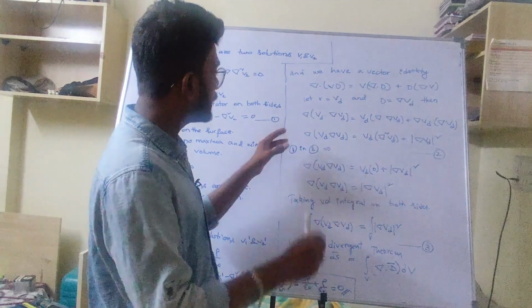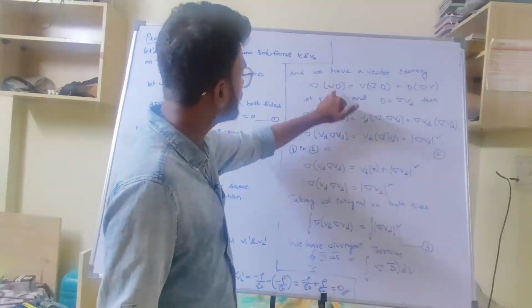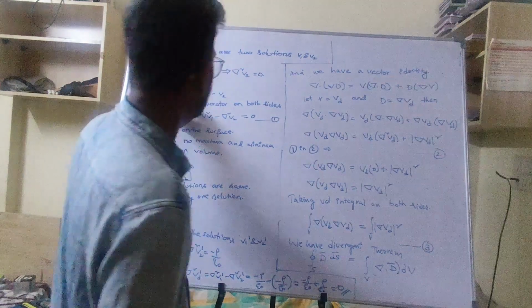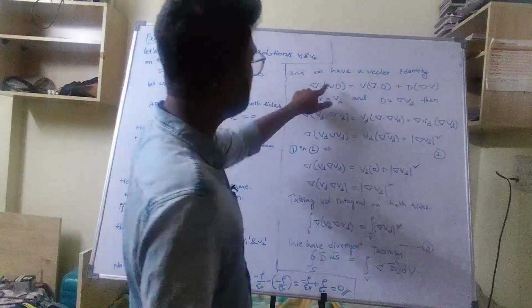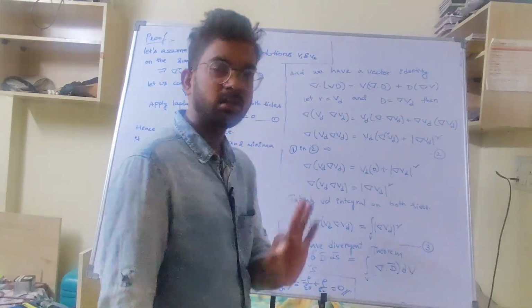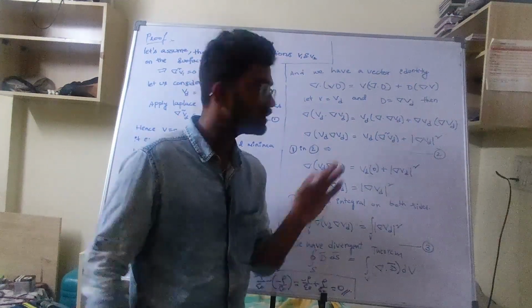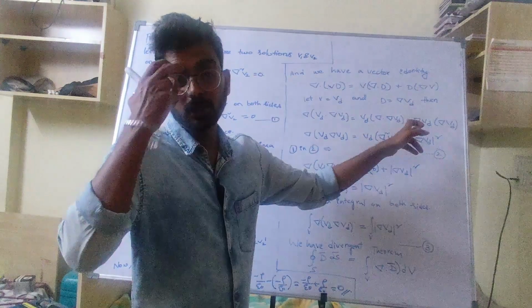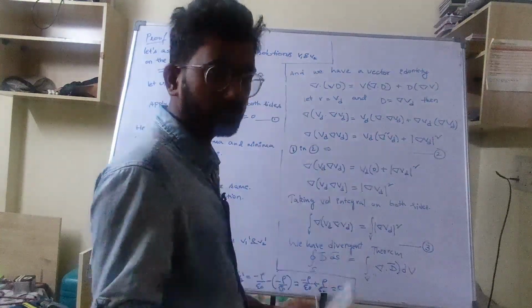Now I am substituting in place of v, vd, and in place of d, gradient of vd. So let us see what you will get.